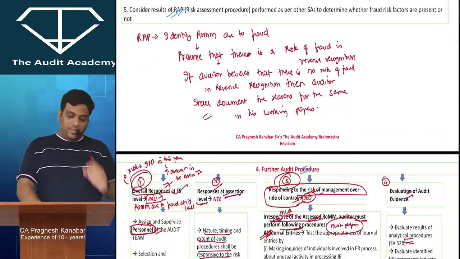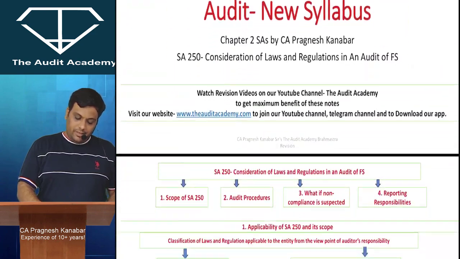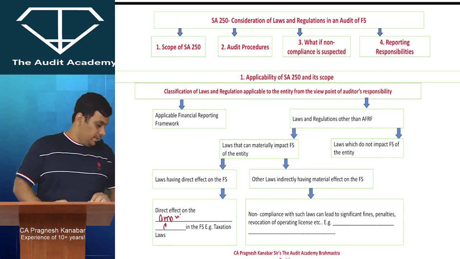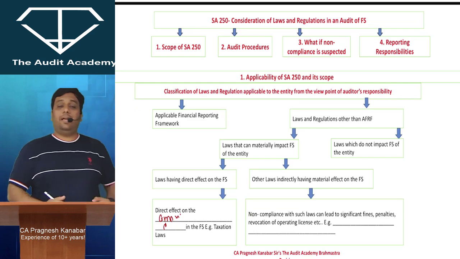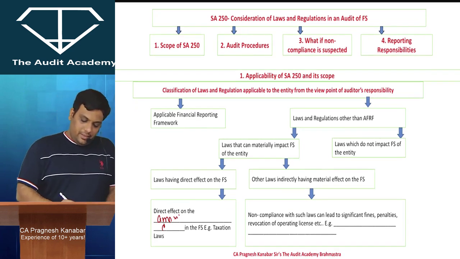Alright, so we are continuing with our Brahmastra revision in chapter 2 essays. We were done with essay 240 in the previous video. Now we are on essay 250, Consideration of laws and regulations in an audit of financial statements. Alright. So it is a very practical essay, very sensitive essay when it comes to the exams, essay 250.